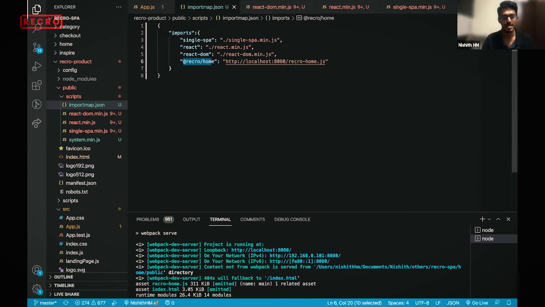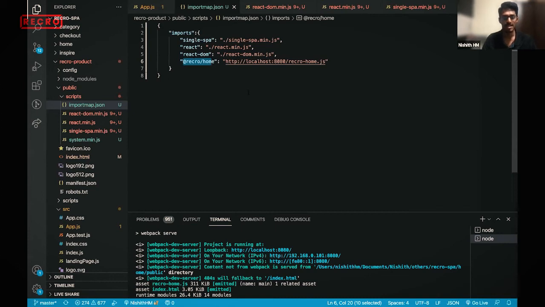This is one of the basic things. Tomorrow, if I'm using Moment and I want every application to use Moment itself, then I just bring the Moment min.js, or link the Moment CDN, and register Moment. Everyone who uses Moment will be served from this import map itself, so no one needs to install it as a library.